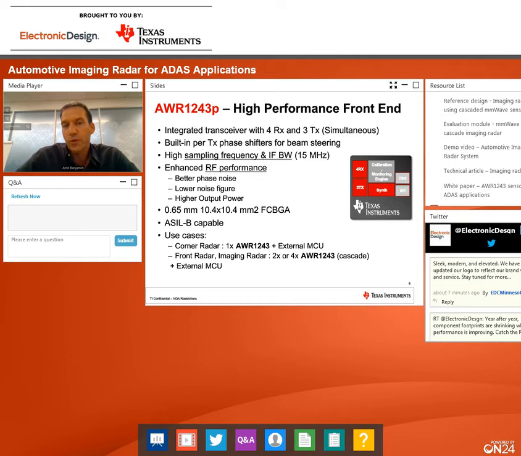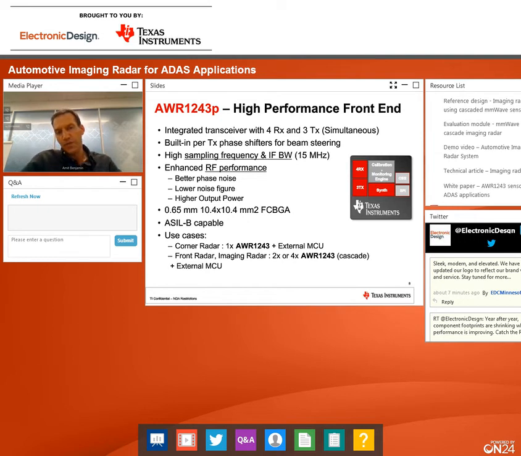So the 1243P, the device released to market today, has a very wide IF bandwidth of 50 megahertz, better phase noise, lower noise figure, and higher output power compared to other sensors on the market.